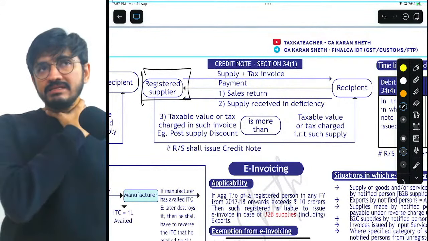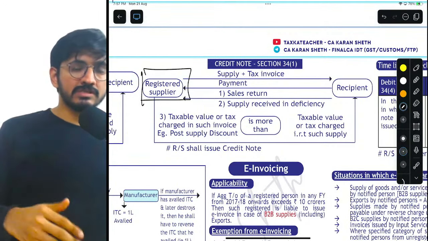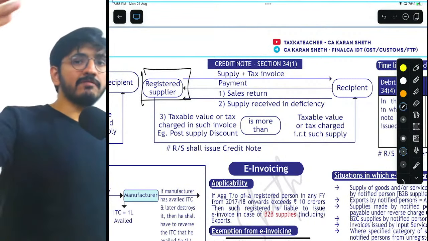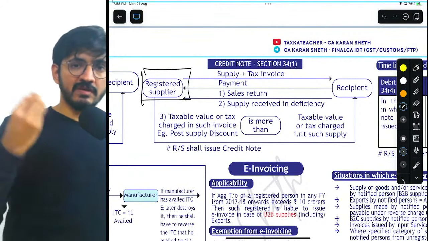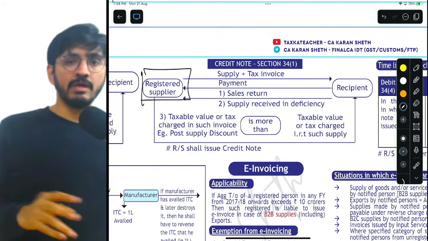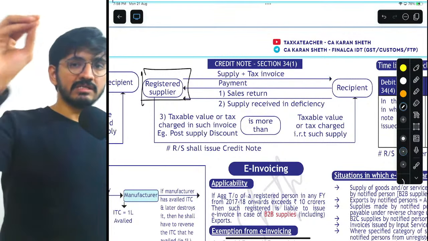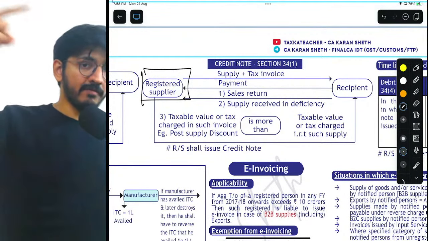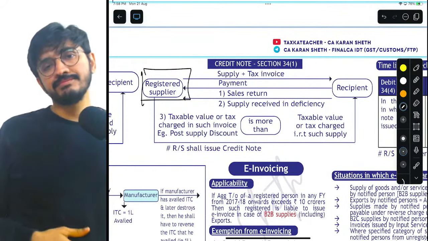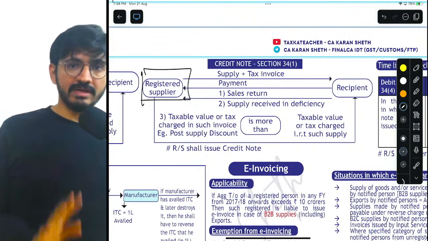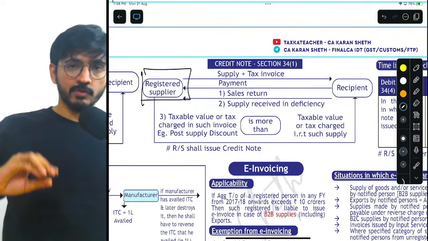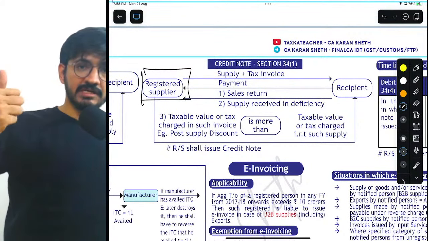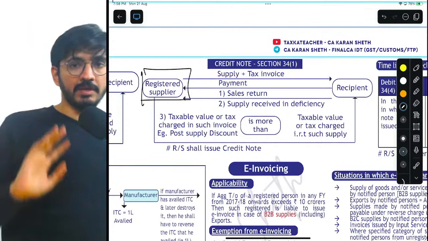Yeah, for example, in that case, the goods that I had sent. So I had sent 100 units, but only 50 units have reached. Let's say 50 units have evaporated or got stolen, right? It did not reach the recipient, but the recipient has made the payment for 100 units, and he receives only 50. Okay. In that case, what he will tell me is that I am returning your goods back, right? Sales return, I am returning your goods back, you return my money.